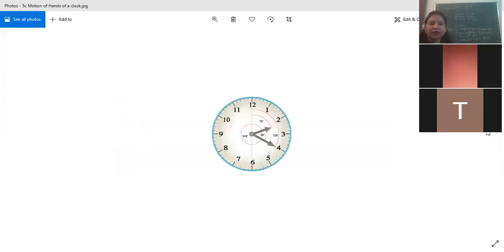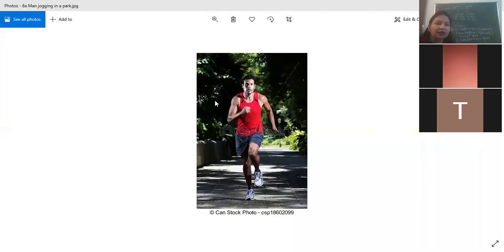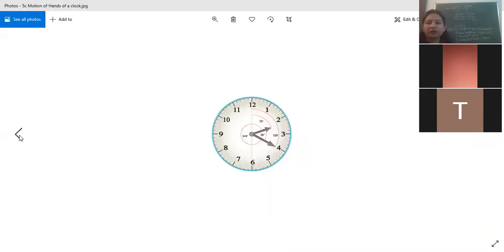Okay, another example, you can see this, motion of hands of a clock. Did you ever notice कि hands आज fast चल रही हैं, कल जो है वो इस तरह से चल रही है, ऐसे तो नहीं notice करते ना कभी आप? So motion of hands of a clock is another example of uniform speed.